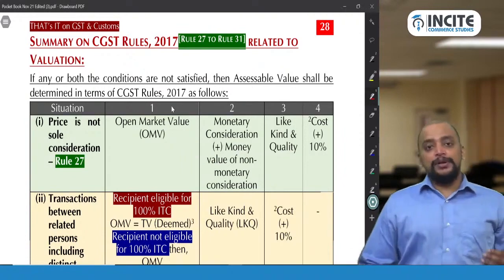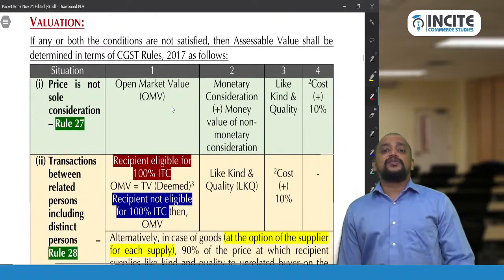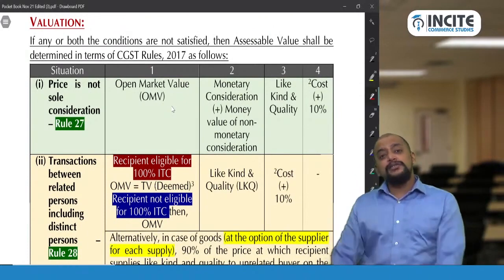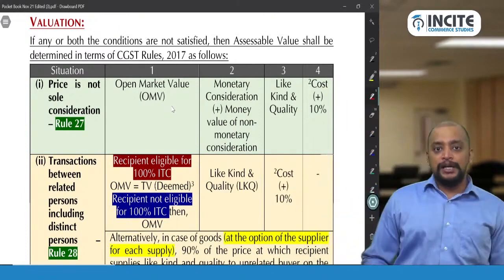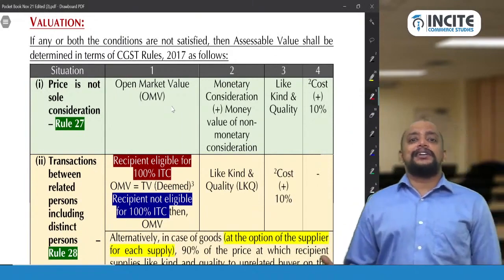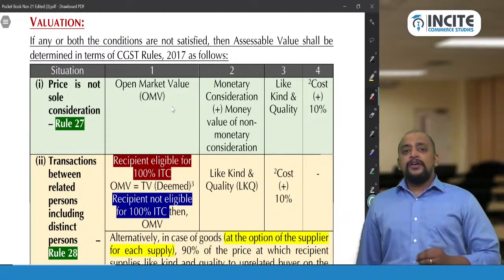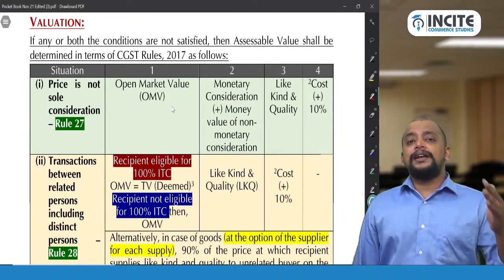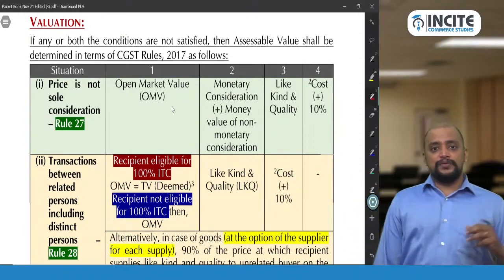When is it applicable? When price is not sole consideration. Price must be sole consideration is one of the conditions for application of transaction value. If price is not sole consideration, then rule 27 will be applicable. And then rule 28 is in case of related party transactions, including transaction between distinct persons. That is, one of the conditions for application of transaction value is that supplier and recipient should not be related. What if they are related? Then rule 28 will be applicable.